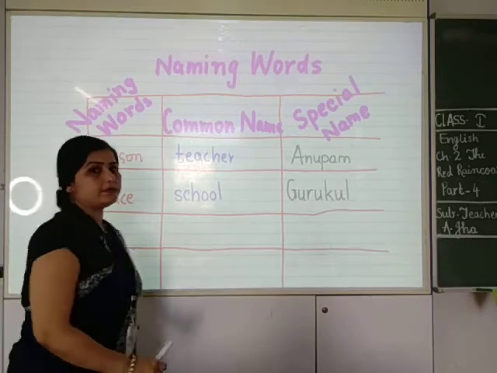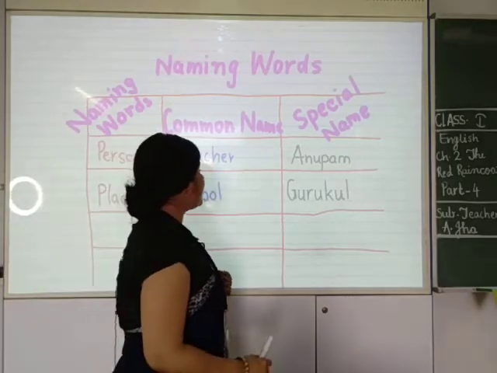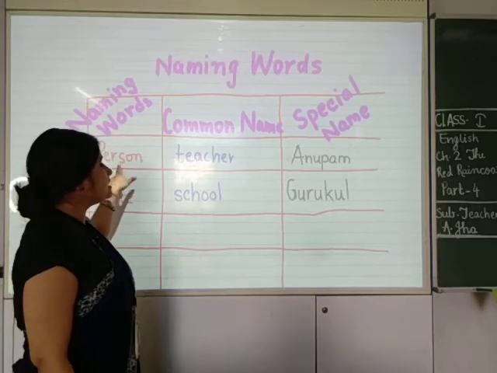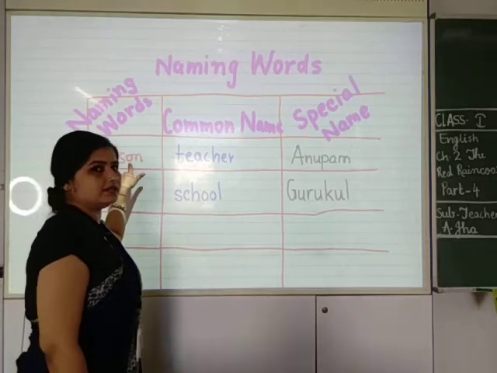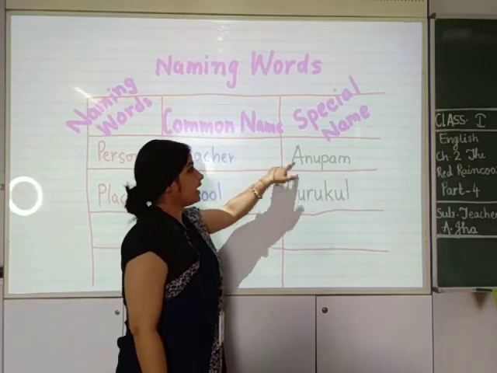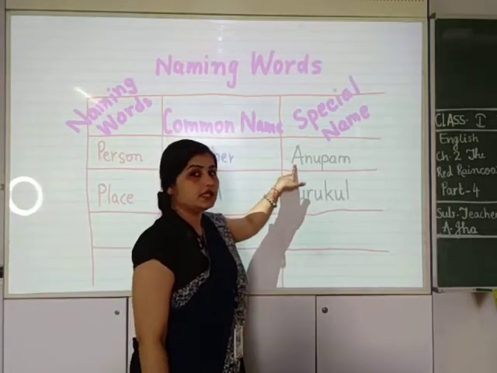Now look here. A person, teacher is a person and Anupam is a teacher. So Anupam becomes special name.